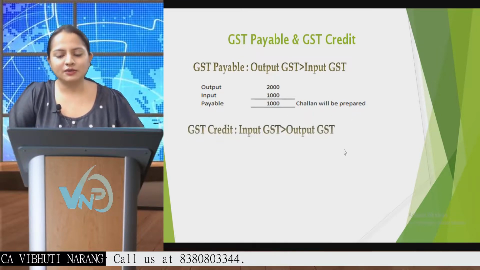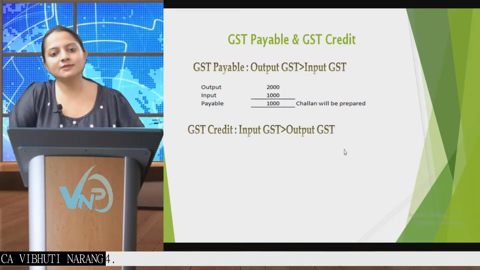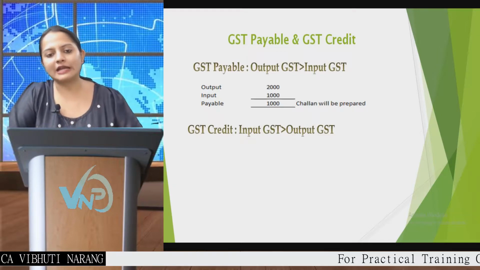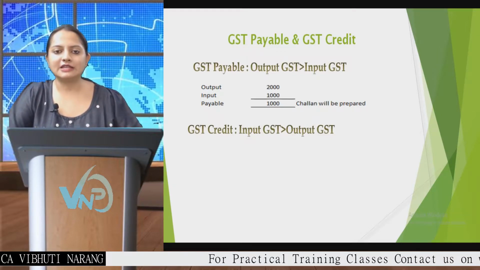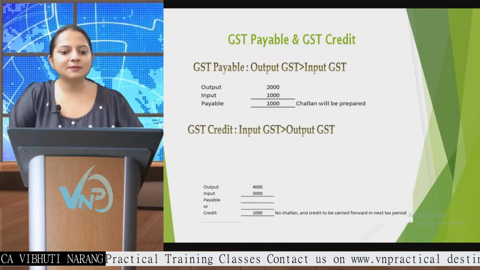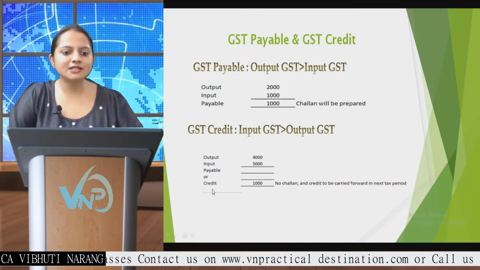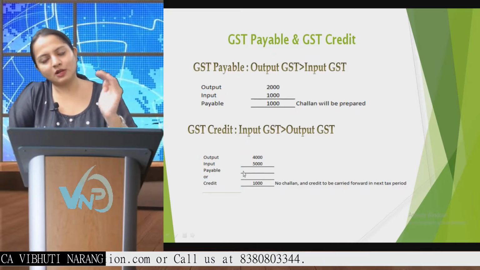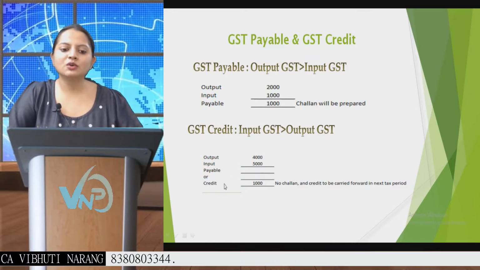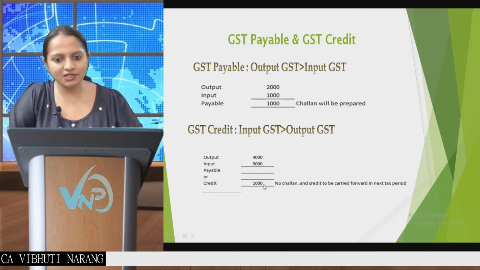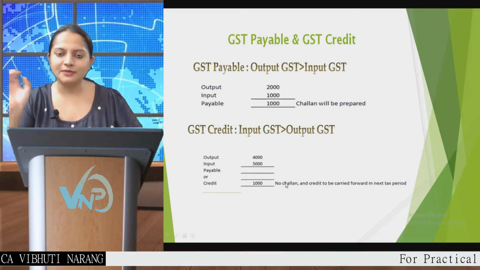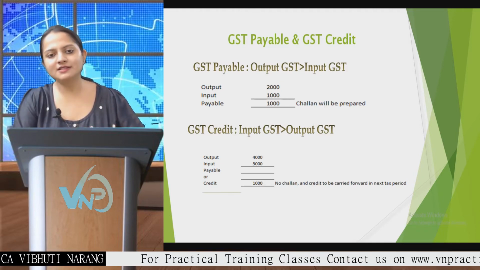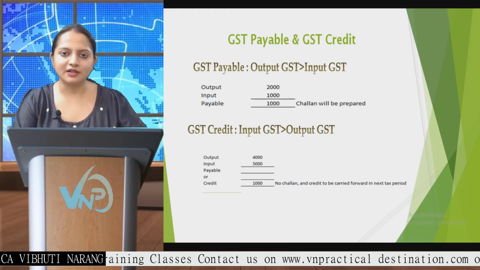What is GST credit? Whenever your input is more than output, that is, your tax on purchases and expenses is more than your tax on sales, then it is a case of GST credit. Let's suppose the output is 4000 rupees and input is 5000 rupees. So this is not a case of payable because your output is less than your input, so you have a credit of 1000 rupees, and in such a case you do not have to pay anything to the government, so no challan is prepared, and this credit is to be carried forward to your next tax period.